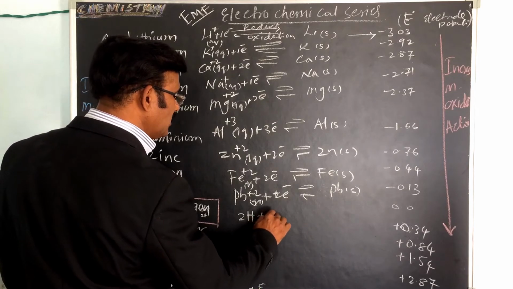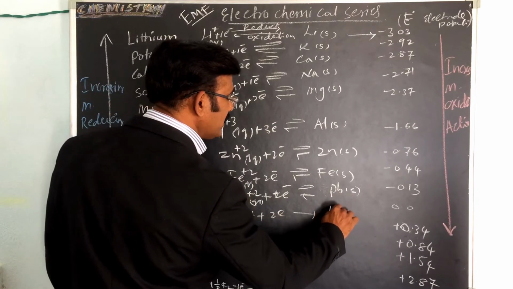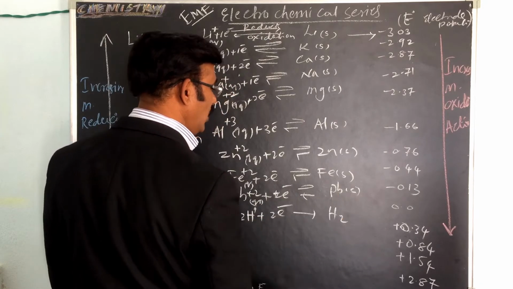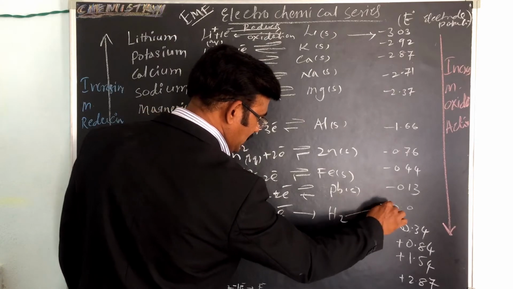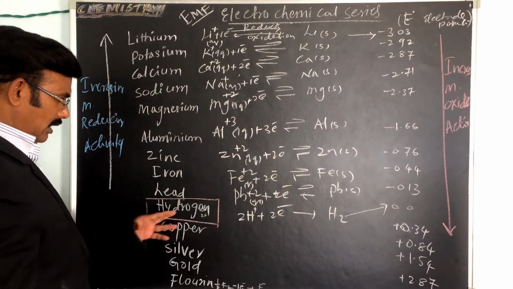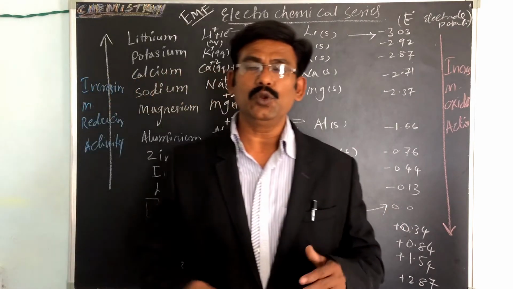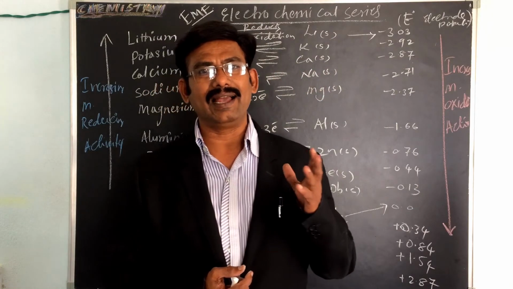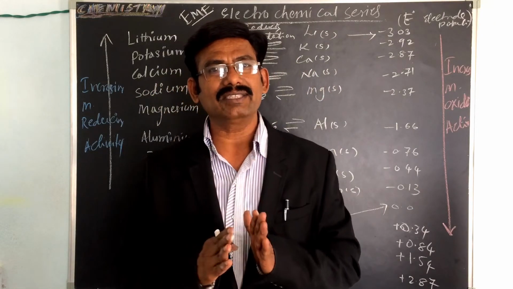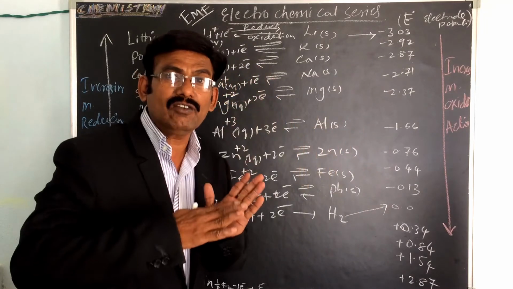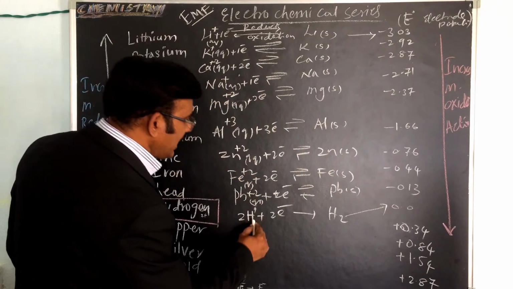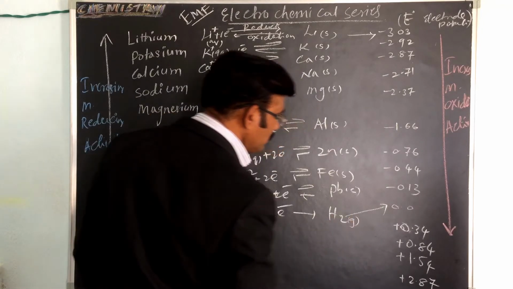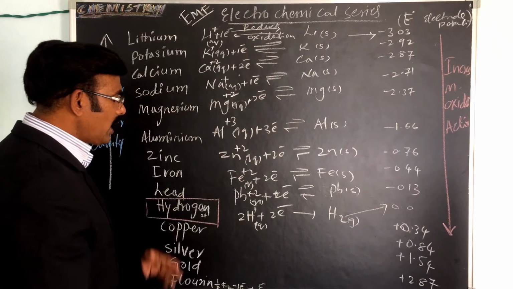And hydrogen: 2 moles of H plus take 2 electrons to form hydrogen gas. Hydrogen has the zero electrode potential value. Why are H plus ions taken? Its standard value is always zero, because it goes from the aqueous to the gas state. So it is aqueous and it is in a gas state. Now copper.